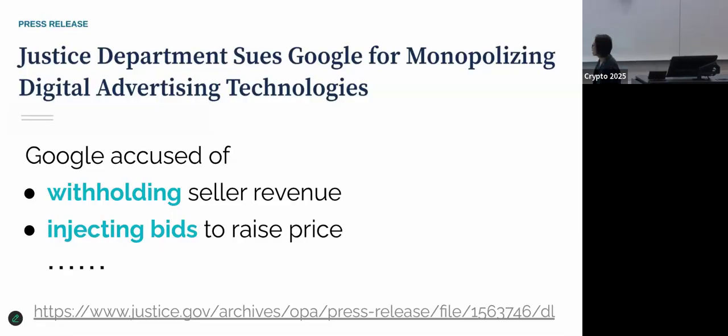So traditionally, when we design auction, we are used to thinking that the platform or the auctioneer is fully trusted. However, this is what happens in the real world. Like this is a famous lawsuit, Department of Justice against Google, and essentially Department of Justice is suing Google for manipulating their auctions. And if you look at this document online, you can see like Google is accused of various misbehavior, including withholding seller revenue, also injecting fake bids to raise the price floor, and many other more sophisticated strategies.